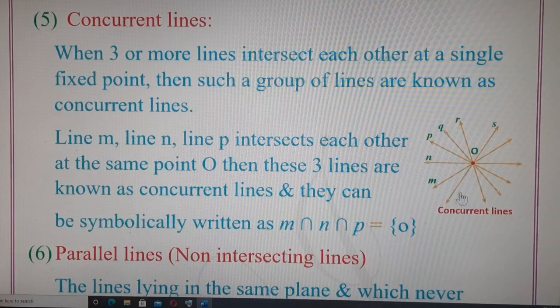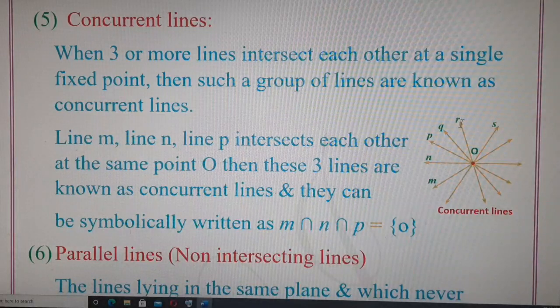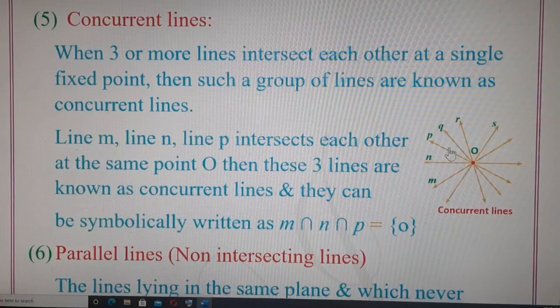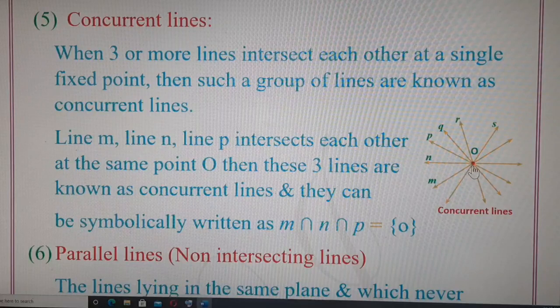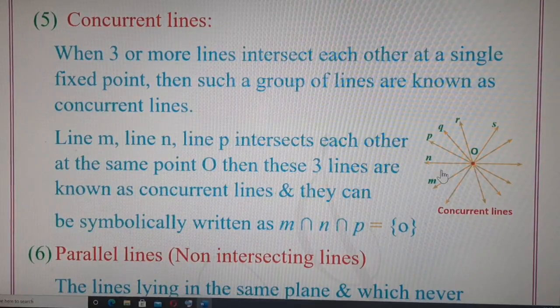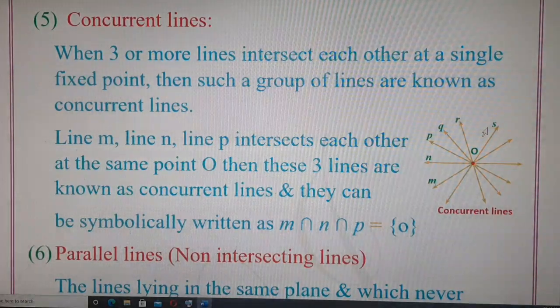If you look in the diagram, line M, line N, line P, line Q, line R, line S, all of them intersect at a single point O. So all these lines are called concurrent lines because all these lines pass through the same single fixed point O. So all these lines, line M, N, P, Q, R, S are concurrent lines because they intersect at a single point. When many lines intersect at a single point, those lines are known as concurrent lines.